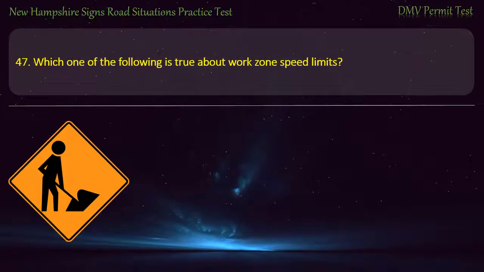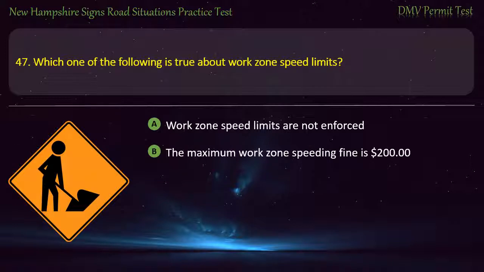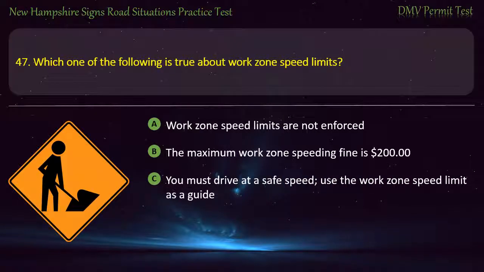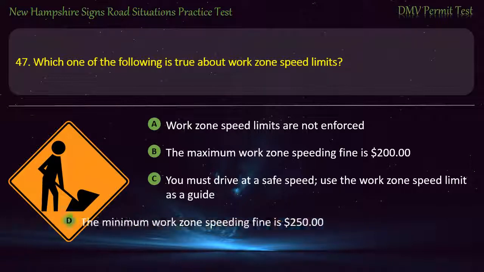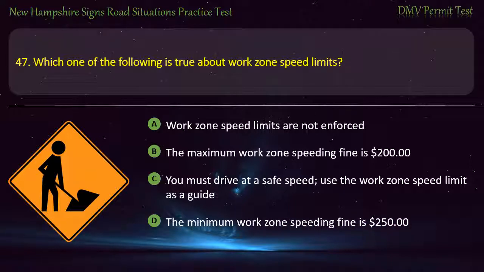Question 47. Which one of the following is true about work zone speed limits? Work zone speed limits are not enforced. The maximum work zone speeding fine is $200. You must drive at a safe speed. Use the work zone speed limit as a guide. The minimum work zone speeding fine is $250. Answer. The minimum work zone speeding fine is $250.